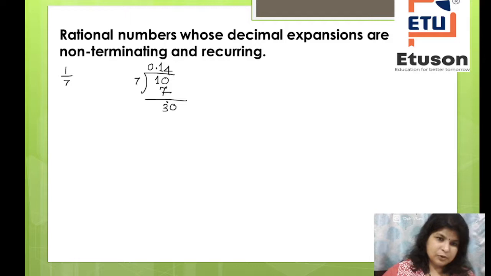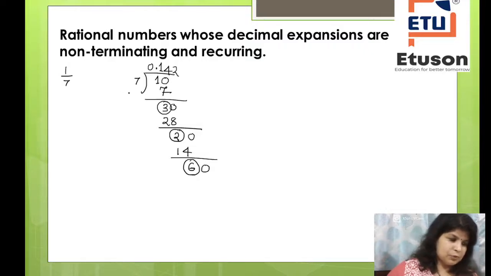Then 4, so 3 is the remainder here. So then 28, then 2 is the remainder here. Then comes 2, then 2, 7 into 2 is 14. Then 6 is the remainder here. Then comes 60. So 60 means 7 into 8 will come.